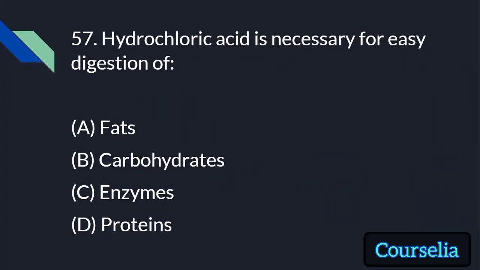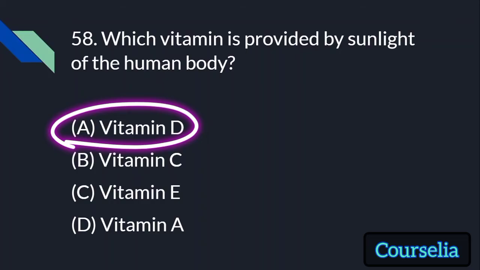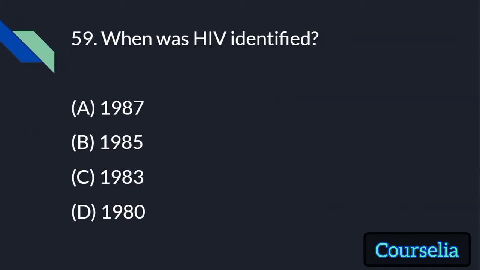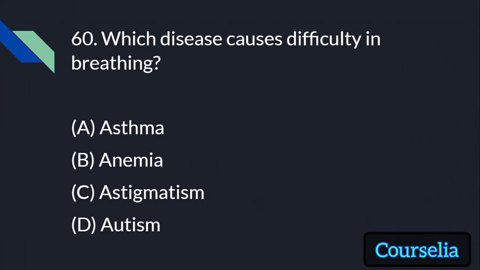Hydrochloric acid is necessary for the easy digestion of carbohydrates. Which vitamin is provided by sunlight to the human body? We did this earlier too, vitamin D. When was HIV identified? 1987, 1985, 1983 or 1980? The answer is 1983. Which disease causes difficulty in breathing?